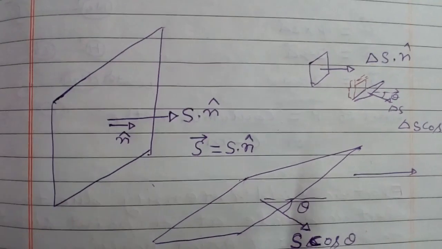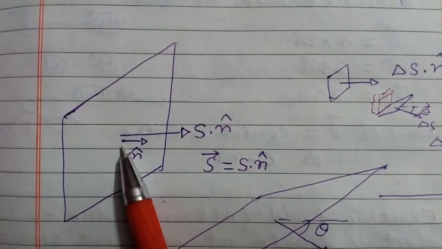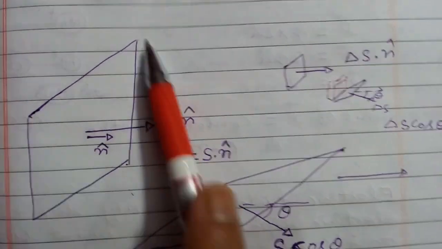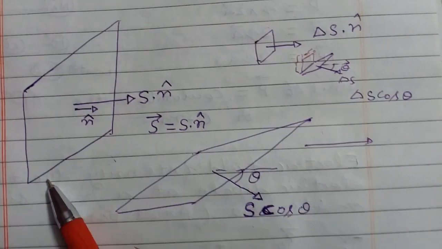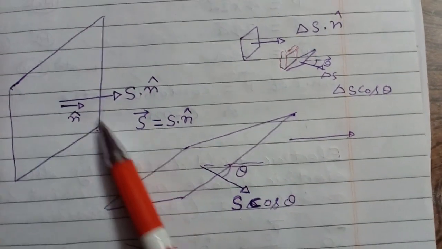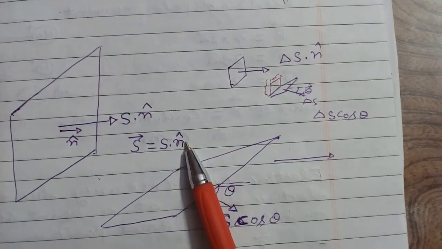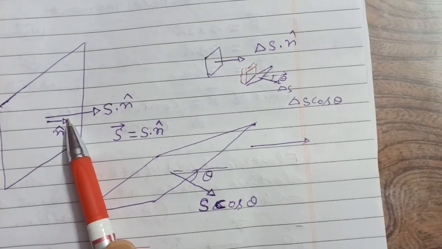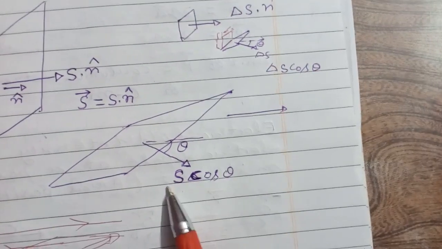Have a look at some more diagrams. Unit vector n, which is along the direction of electric field. So this surface area S, now this is not a small area, this is surface area S, and in vector form it is written as vector S is equal to S into n cap, where n cap is the unit vector along the direction of area. Now this is the projection of area at an angle theta. So projection is S cos theta.